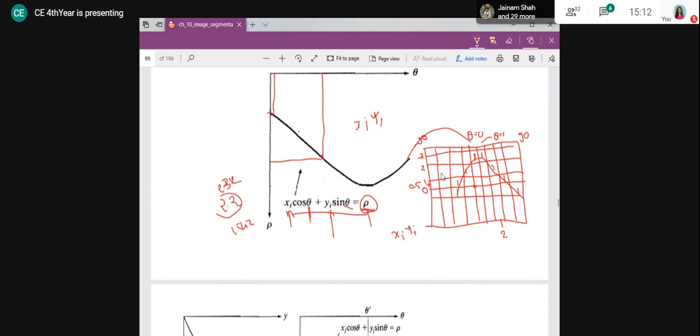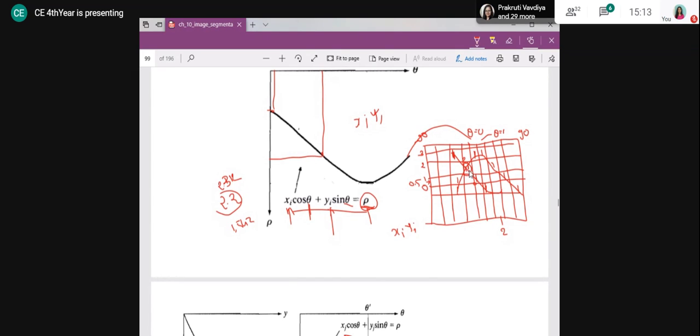Suppose I am doing it for J, and the shape is somewhat like this, right? So here, what will be the accumulator cell value? The accumulator cell here will be 1, here it will be 1, here it will be 1, and here also it will be 1, but it was already 1 because of the previous xi, yi. Because it is accumulating, it is adding itself. So what will be the value here? The value here will be 2, right? In that way, I am going to create my accumulator cell. The accumulator cell will have value 2 here.